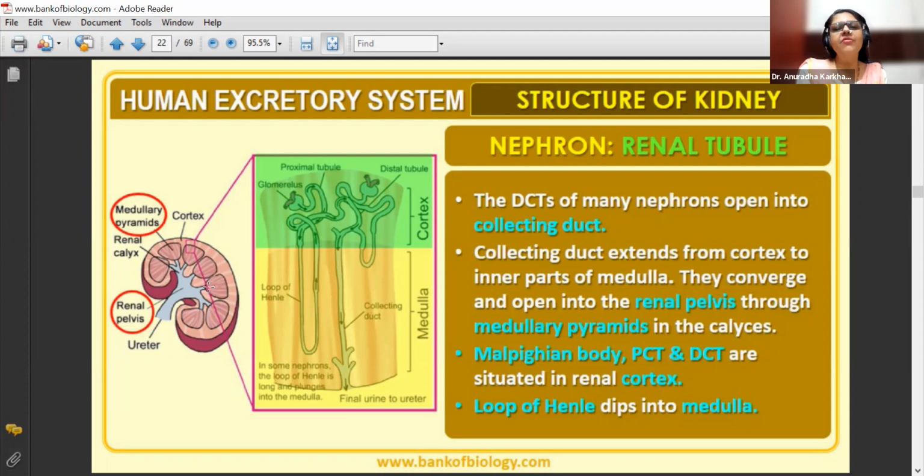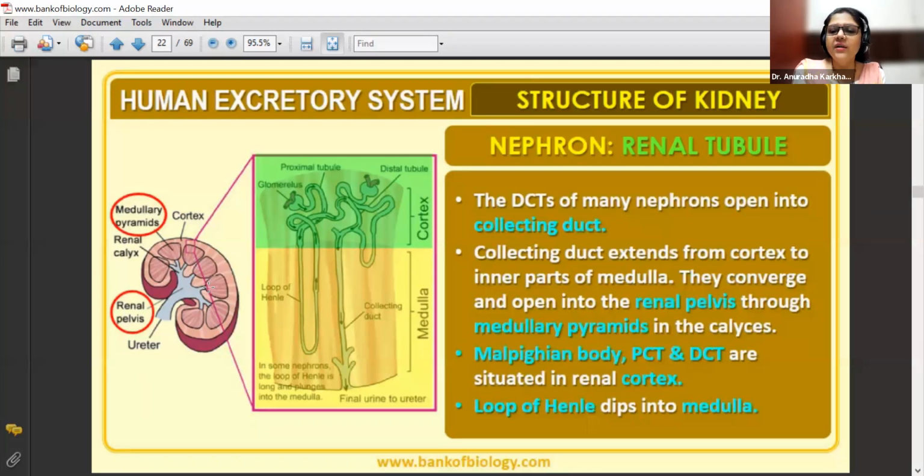That urine will be then transported in a common tube, which was going to be a part of your pyramids. From the pyramids, the tube will extend to be called as minor calyx, which will then lead to the major calyx, which will then lead to the renal pelvis, which will then lead to the ureters, which will then lead to the urinary bladder, and finally from the urinary bladder, it will be carried to the exteriors with the help of the urethra.